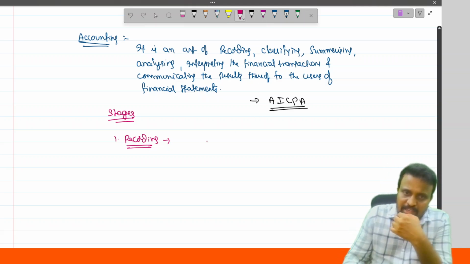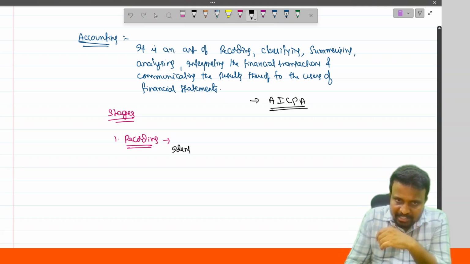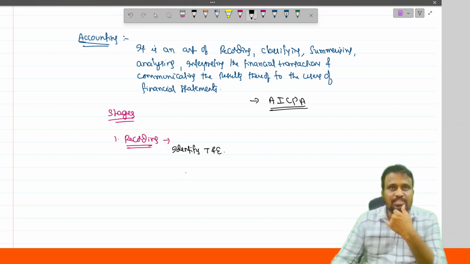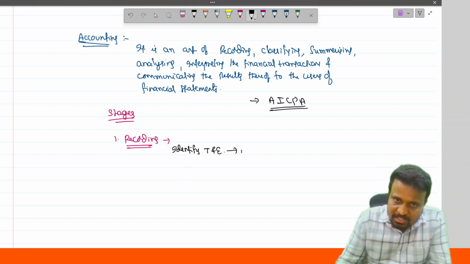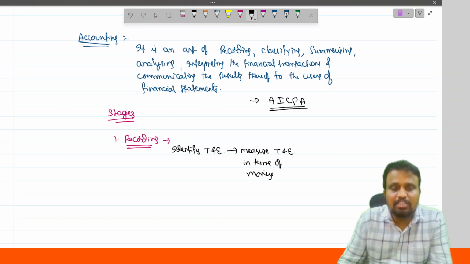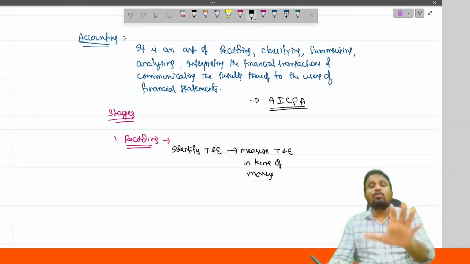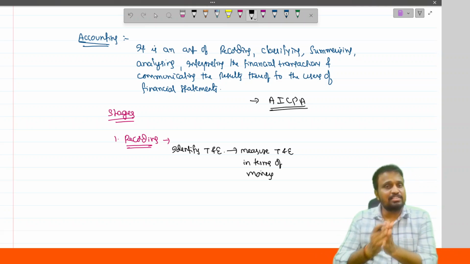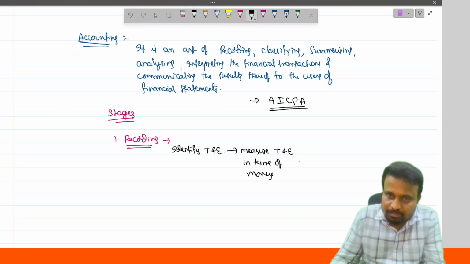In accounting, first we have to identify the transactions and events. Next, we have to measure those transactions and events in terms of money, because only monetary transactions are recorded in the books of accounts. Non-monetary transactions are never recorded in the books of account.